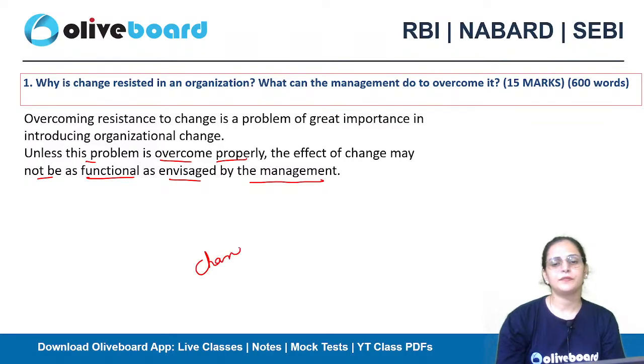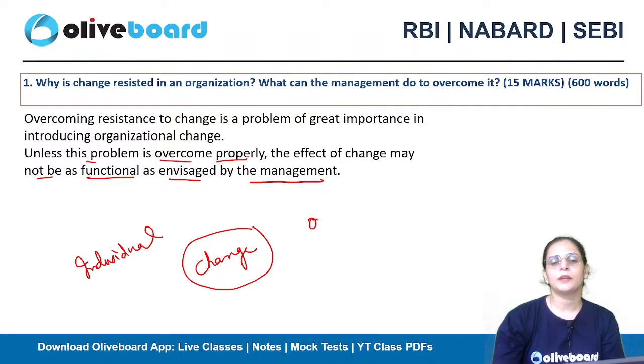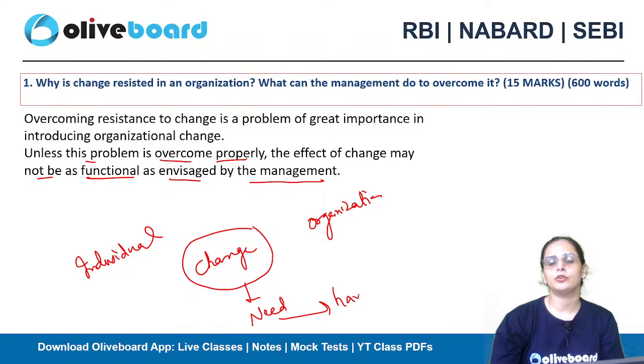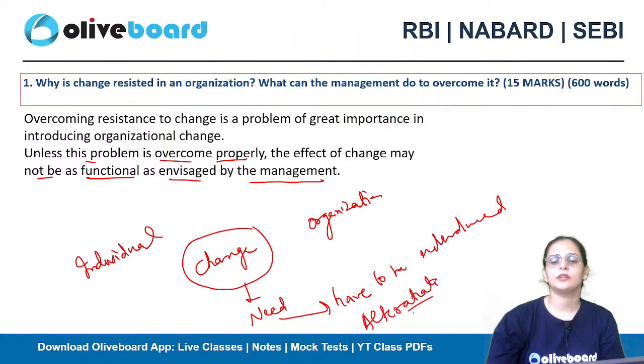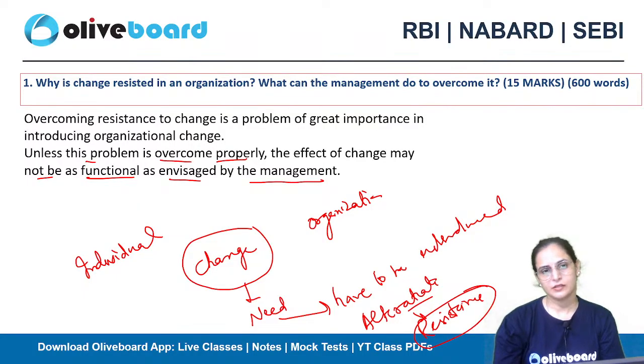Okay, so definitely the individual will resist the change, the organization will resist the change. But if the change is the need of the organization, it has to be introduced. So the organization will look for alternatives, like how they can manage the resistance. So what are the ways the organization can choose to manage the resistance?